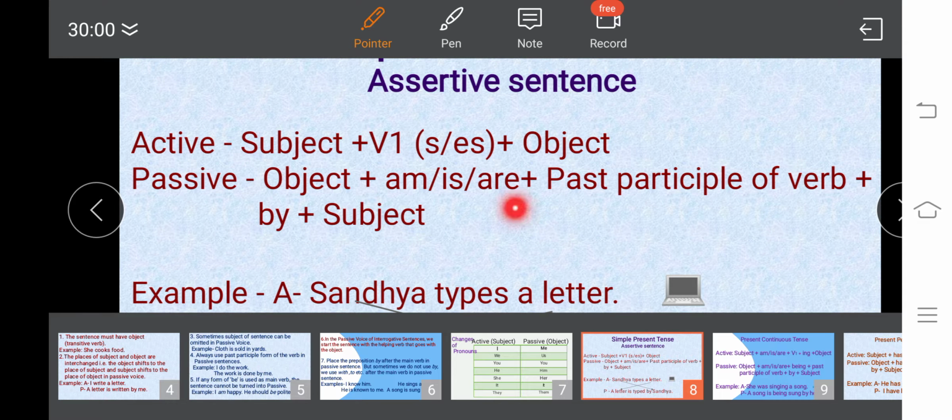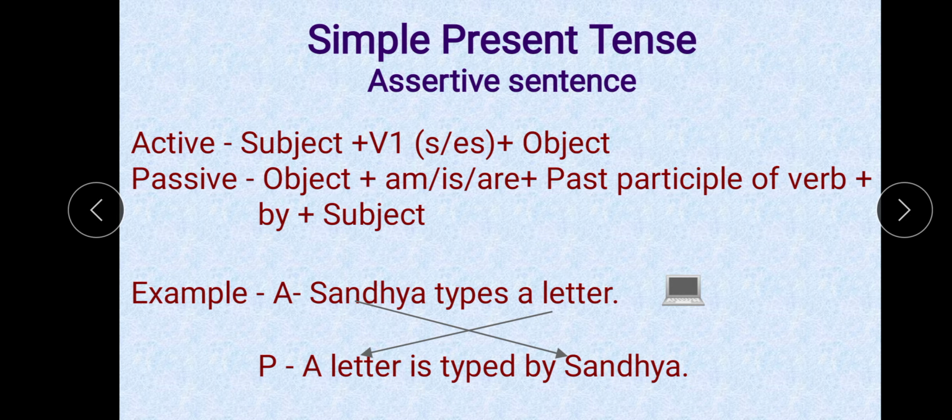or are accordingly. And then, as I have told, we always use the past participle form of the verb, after that by, and after that the subject of active voice. For example, in active voice the sentence is Sandhya types a letter. Sandhya is the subject here, types is the verb, and a letter is the object, right?